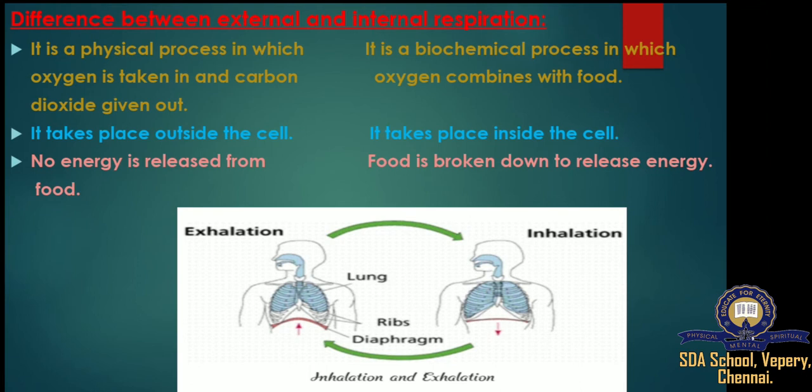Second one, external respiration takes place outside the cell. Outside means environment. Internal respiration takes place inside the cell, inside the body. Third one, no energy is released from food in external respiration. In internal respiration, food is broken down to release energy, glucose.